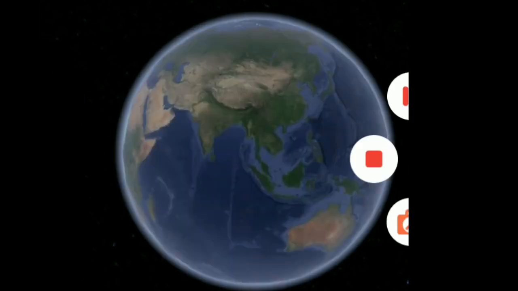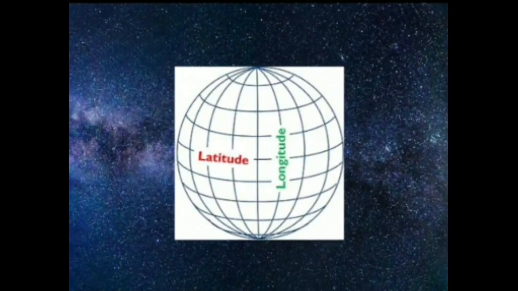So let's kick off. To find a precise location, parallels of latitude and meridians of longitude form an invisible grid over the earth. Now you might be wondering which of them is latitude, which is longitude, and what actually a grid is. So understand, as I have told you, that latitude runs from east to west. These are the latitudes, and the longitude runs from north to south.